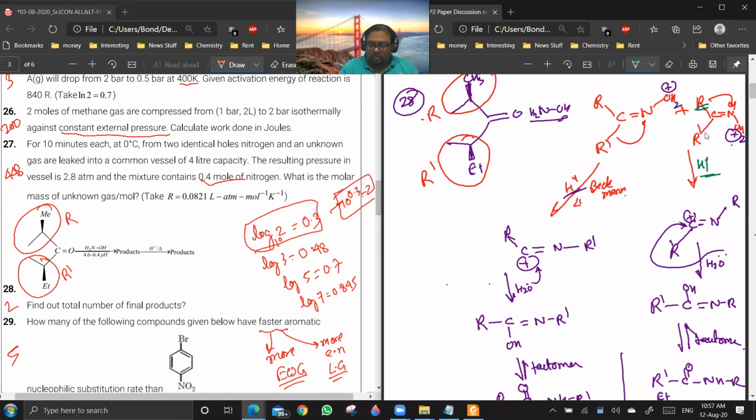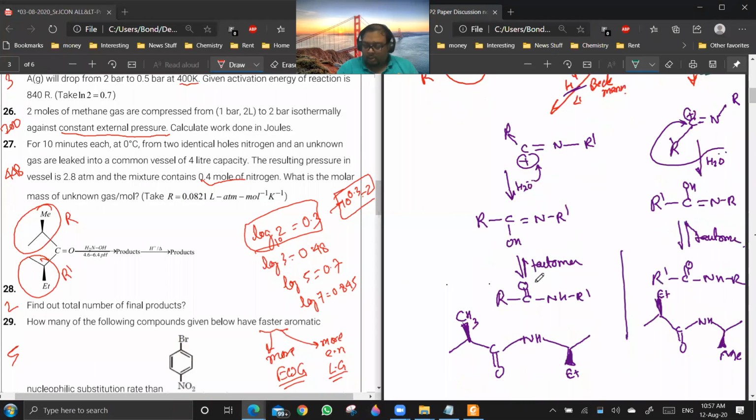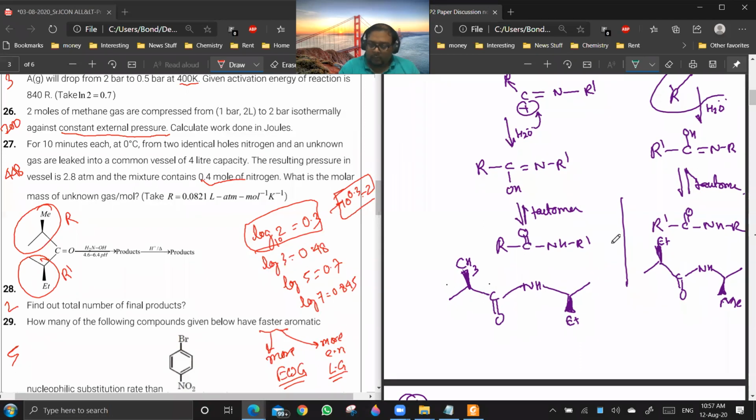If you are treating it with H plus, this OH will get protonated, and then if it is leaving, it will be accompanied by migration of the anti group. So in this case it is R dash, in this case it is R. So you'll be getting a positive charge here, and then H2O attacks, and you'll be getting these products. So once you get this, you can write the R and R dash to get the answer. Everyone is clear with this? Yes or no? Yes, sir. The stereochemistry won't change because during the migration it will remain the same.